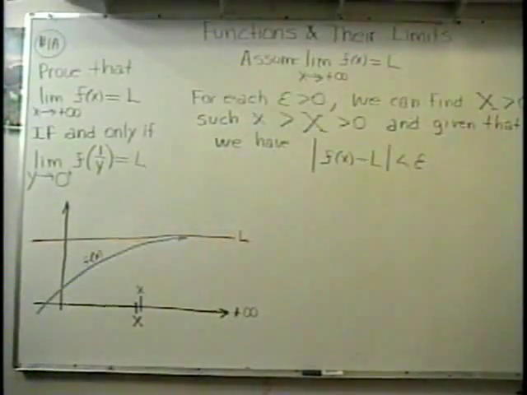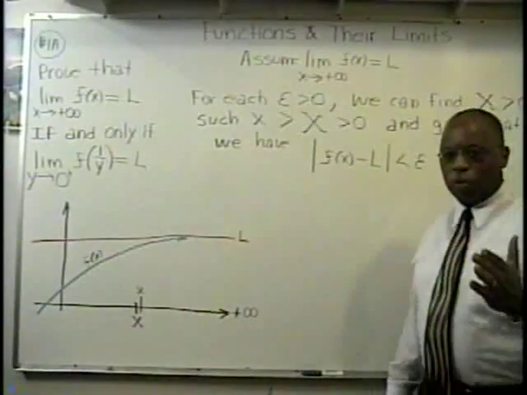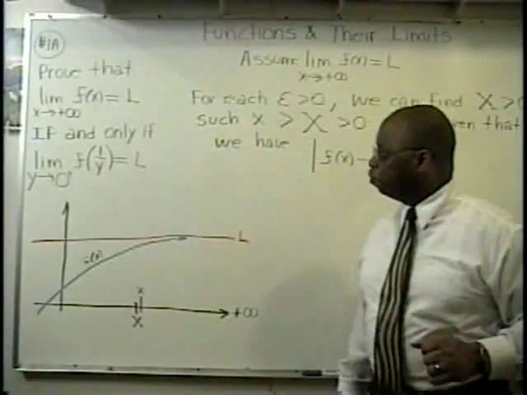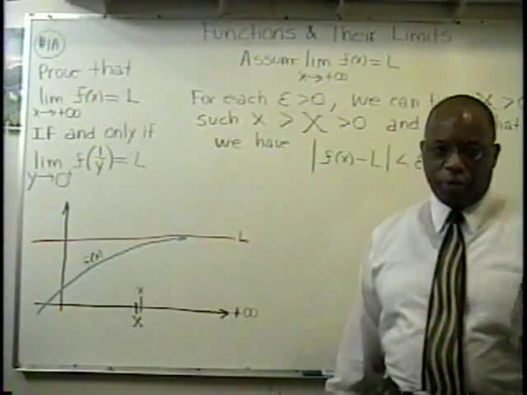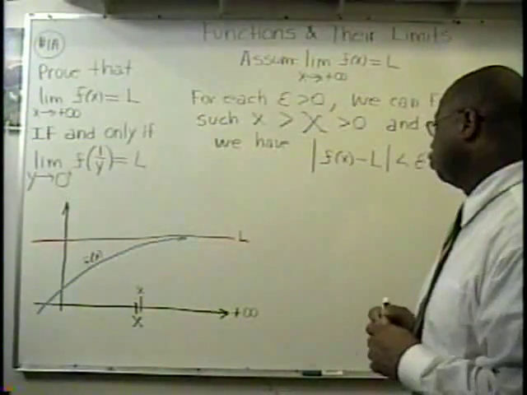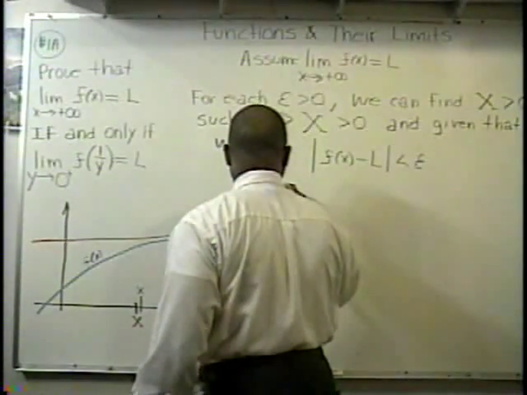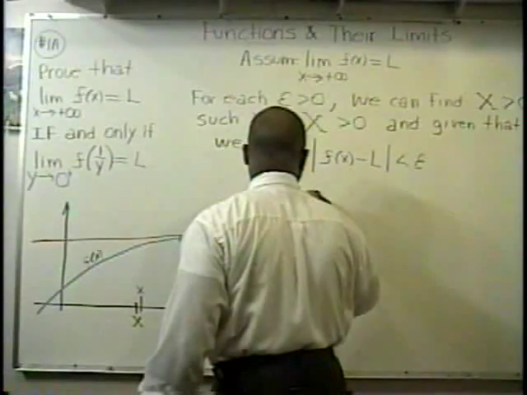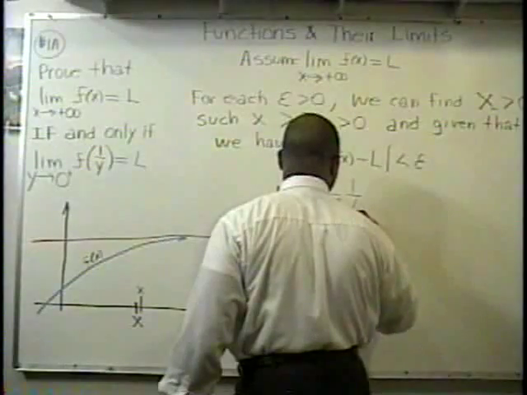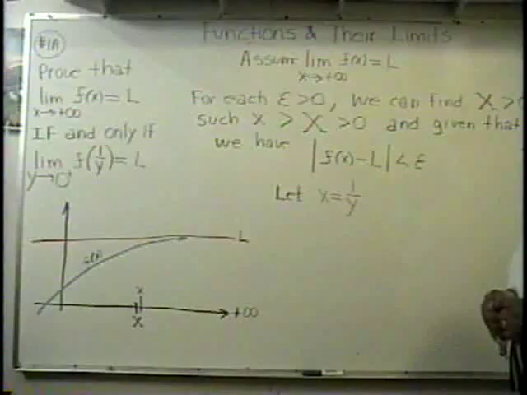Okay, ladies and gentlemen, I hope that you have had time to copy this down and have thought about what I described to you as far as what's happening with this line throughout space. Now we're at a critical juncture, moving closer to proving that this first statement is true. So now, the next thing I'm going to say is, let x equal 1 over y. We're going to let that be so.